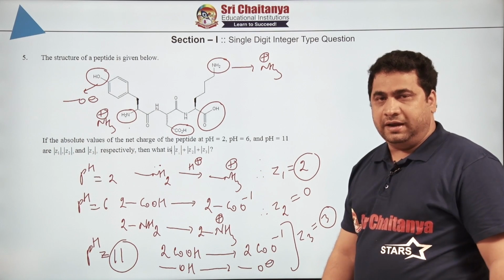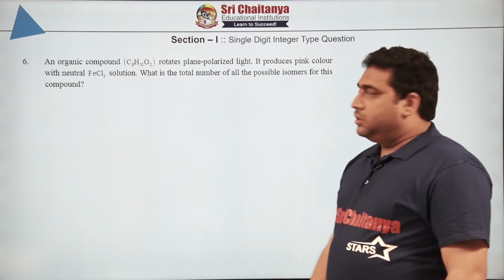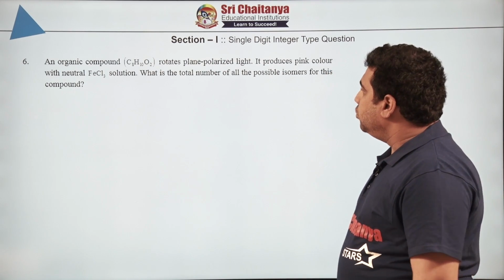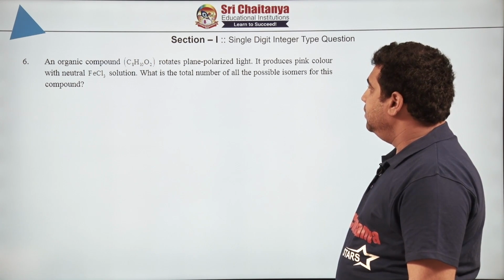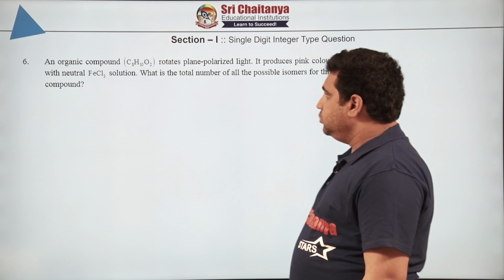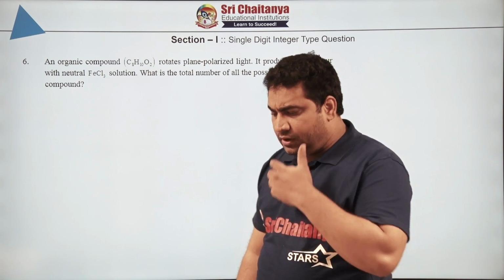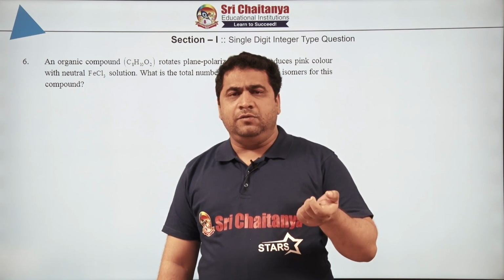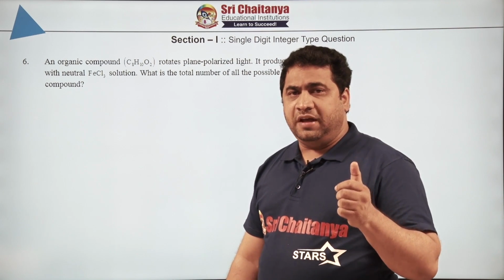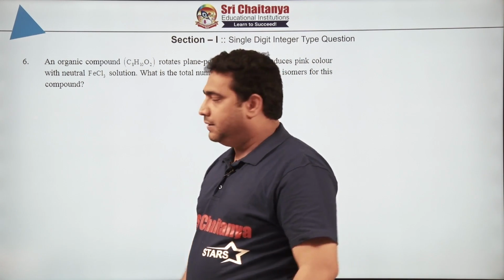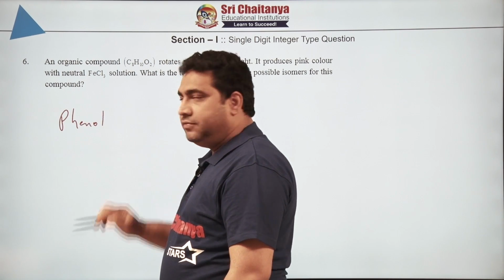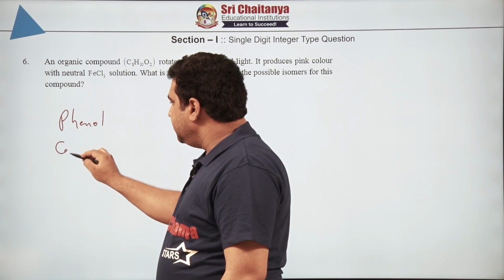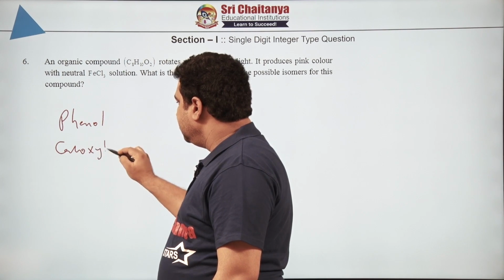Now, we will go for our next question. An organic compound C8H10O2 rotates plane polarized light. It produces pink color with neutral FeCl3. What is the total number of all possible isomers for this compound? Dear students, generally when you think about FeCl3, 2 things will come to your mind. Some students will think about phenol, and some students will think about carboxylic acid.